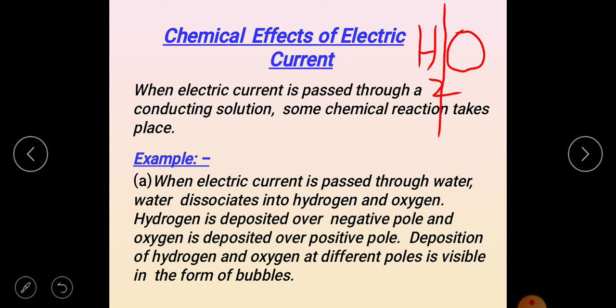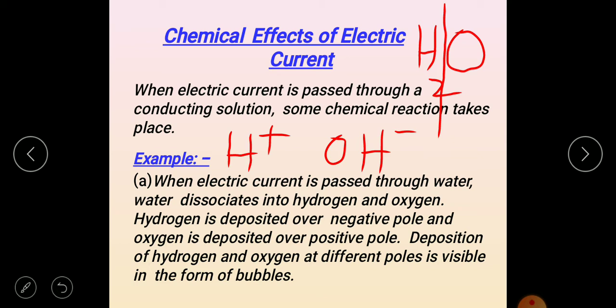It will split. So when it splits, it becomes hydrogen, that is H plus, and OH minus. So this is what happens. It becomes ions. Hydrogen is a positive ion and OH is a negative ion. So it dissociates like this.